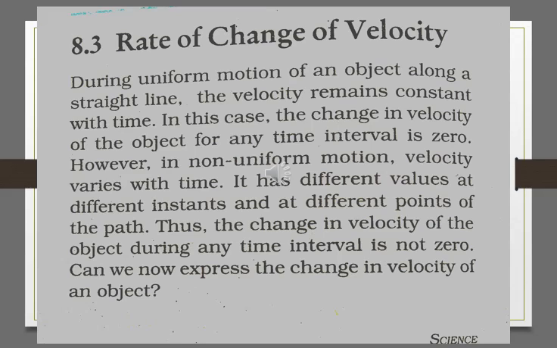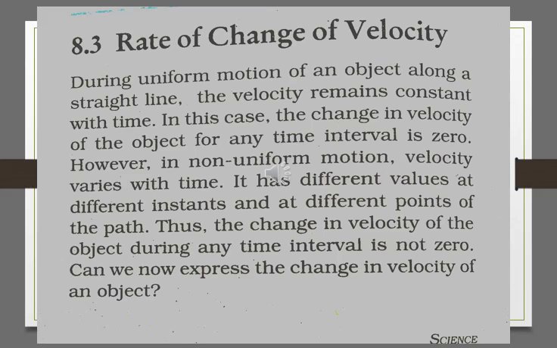Speed does not change, the time taken to cover a particular distance does not change, and therefore the speed remains constant. The direction is the same, so speed with direction, that is velocity, remains constant with time. In this case, the change in velocity of the object for any time interval is 0.